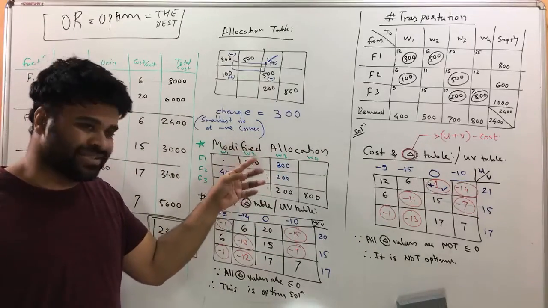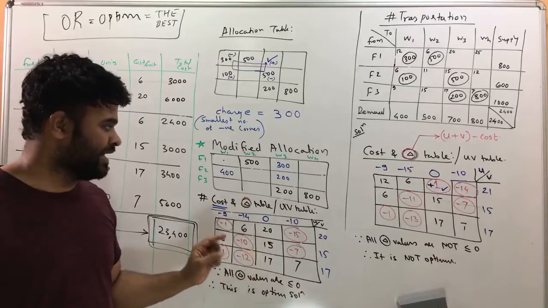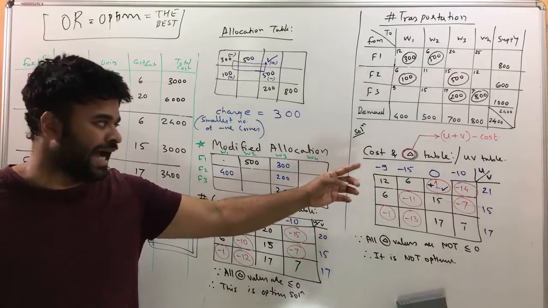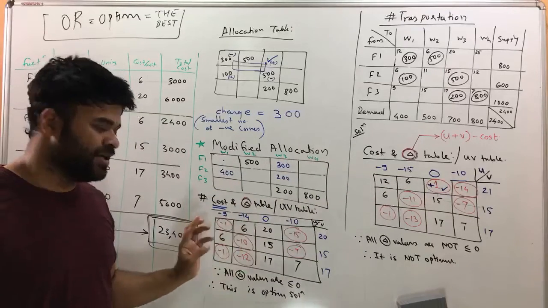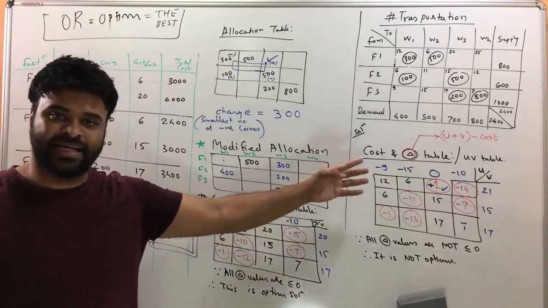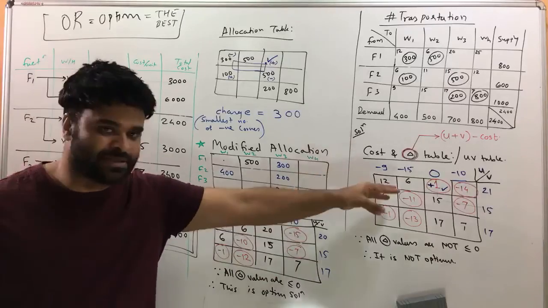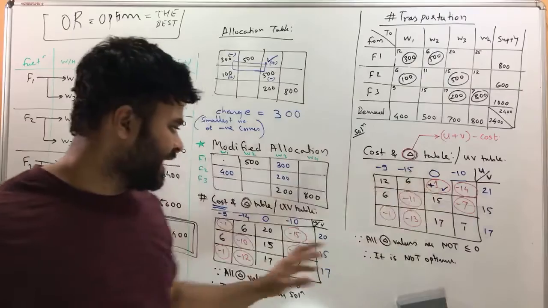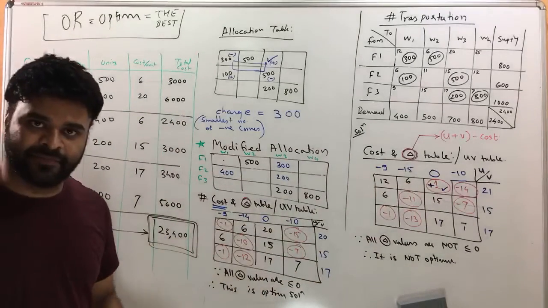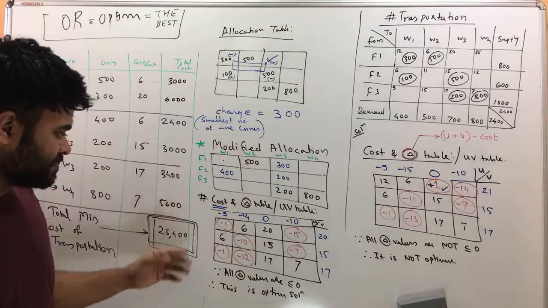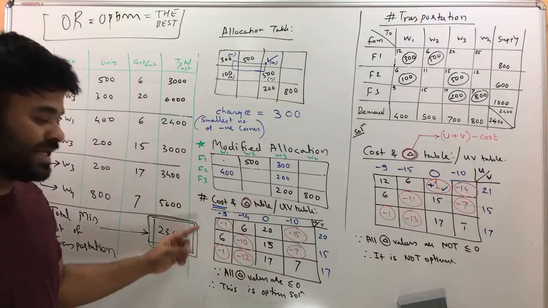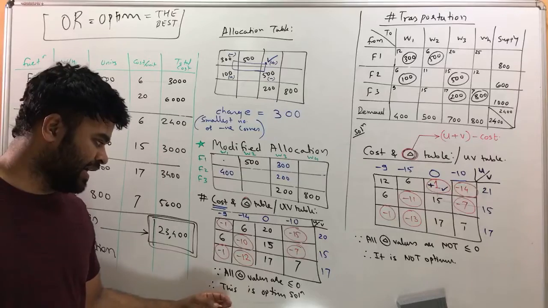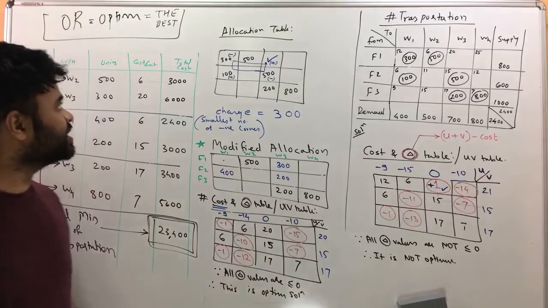Once you modify the allocations, again you have to check, and you check that using the cost and delta table, which is the exact same procedure as that one. The difference between these two is that over here I got one delta positive, and on the second table I've got all deltas negative. Once I get all delta values negative, that's exactly what I'm looking for. When all delta values are negative, it is the optimum solution.